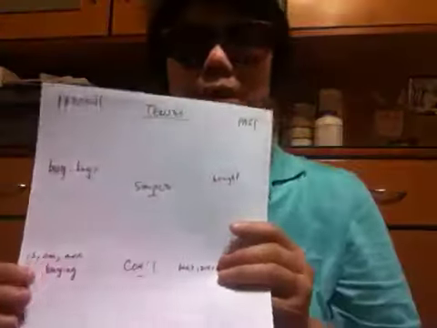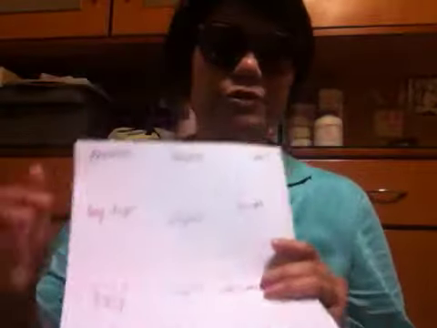My formula of the passive voice is, first of all, you must make all the main verbs into the past participle form.